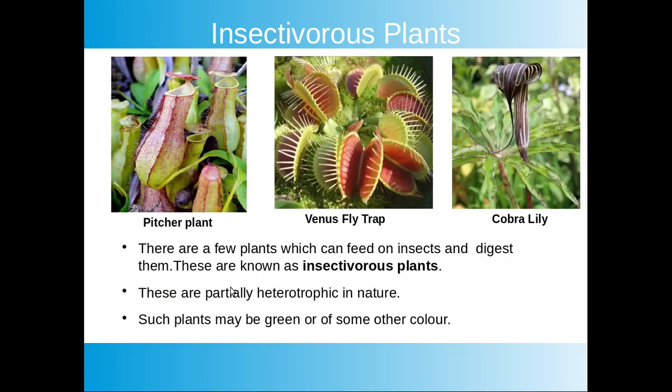Now come to the third group of heterotrophic plants, that is insectivorous plants. Amazing! Plants eating insects. There are a few plants which can feed on insects. These are called insectivorous plants. Look at the pictures. Some of them are pitcher plant, Venus flytrap and cobra lily. This may be green or some other color. Now let us discuss how a pitcher plant feeds on an insect.